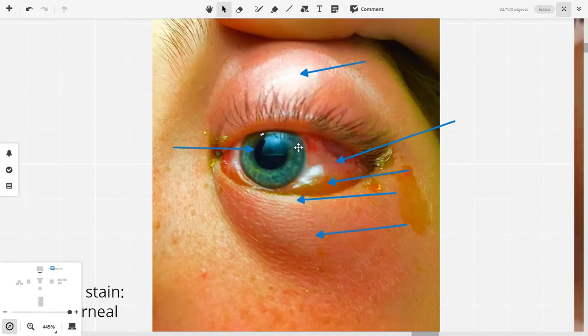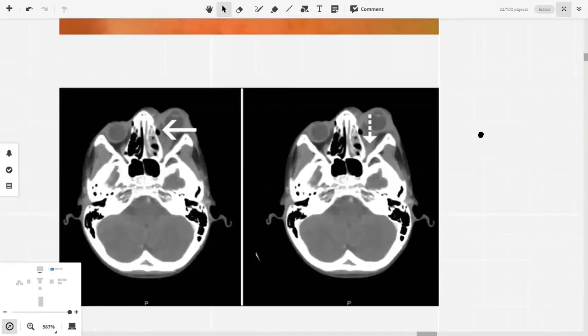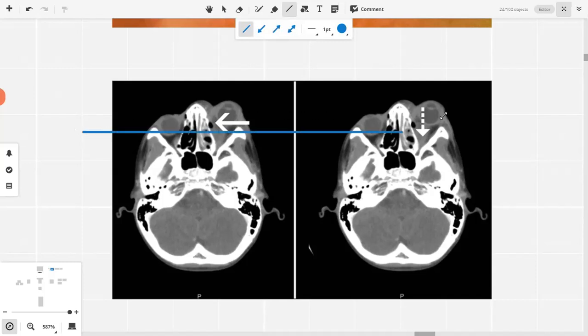There is no corneal abrasion, ulcer, or staining visible in this picture. If I were to show you a CT scan of this person, leave the white arrows for a moment. What is the finding and what is your diagnosis? Proptosis of the left eye. Orbital cellulitis.